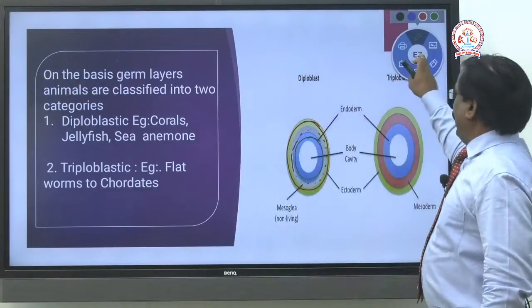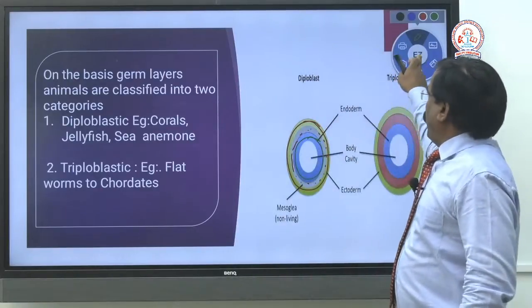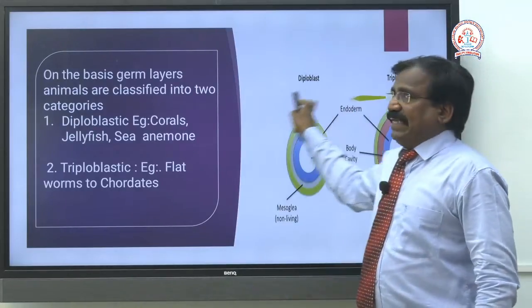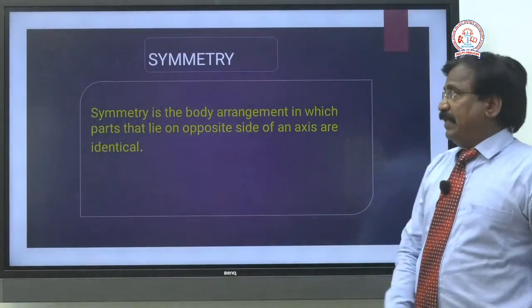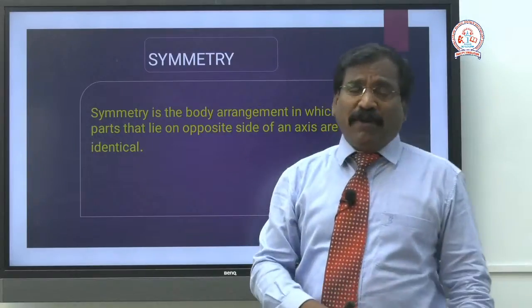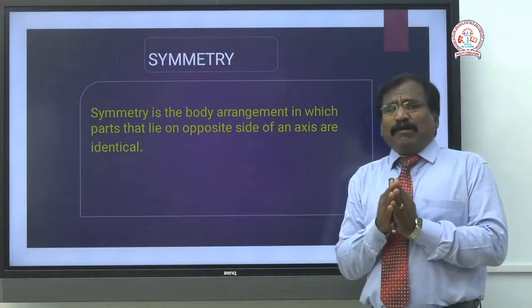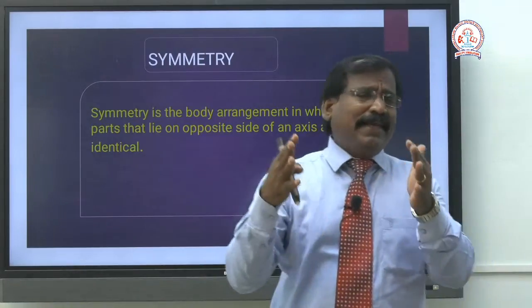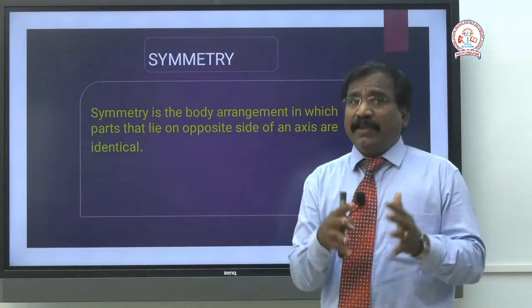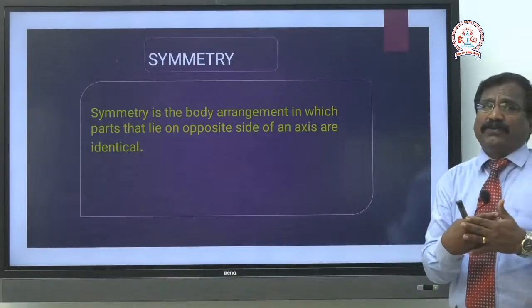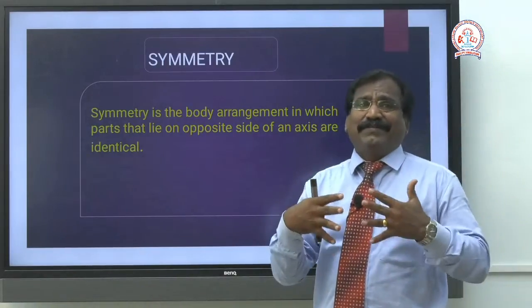Super. Next, what is the next criteria? The next criteria is symmetry. So what is symmetry? Symmetry is nothing but getting two identical halves. That phenomenon of getting two identical halves is called symmetry.